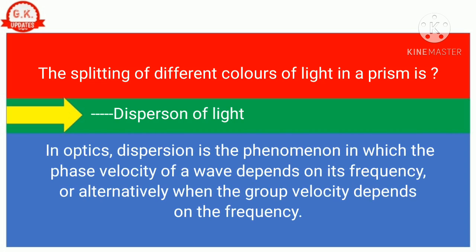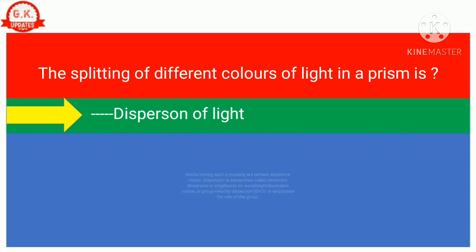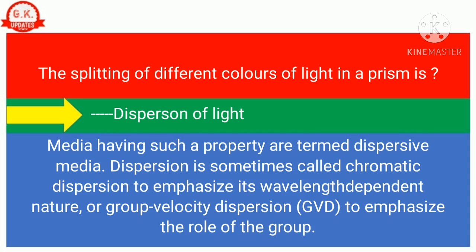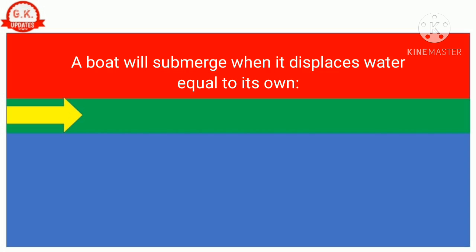In optics, dispersion is the phenomenon in which the phase velocity of a wave depends on its frequency, or alternatively, when the group velocity depends on the frequency. Media having such a property are termed dispersive media. Dispersion is sometimes called chromatic dispersion to emphasize its wavelength-dependent nature, or group velocity dispersion (GVD) to emphasize the role of the group.